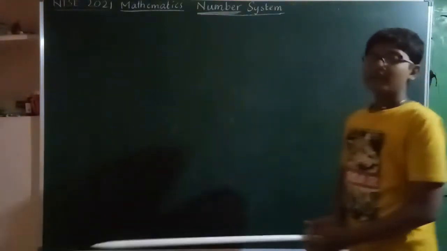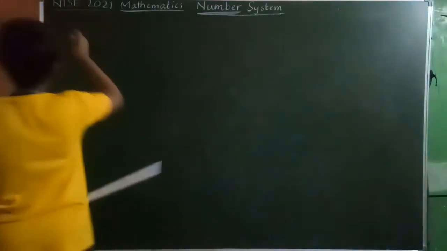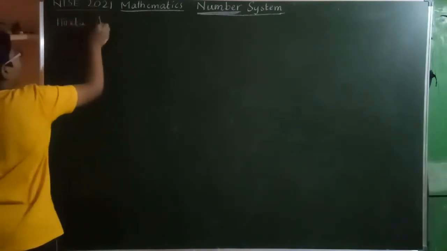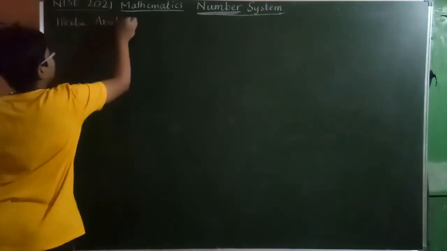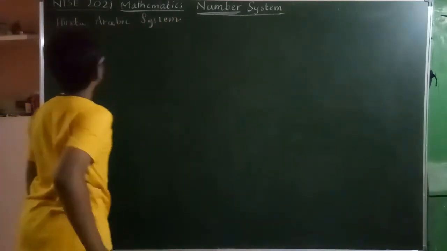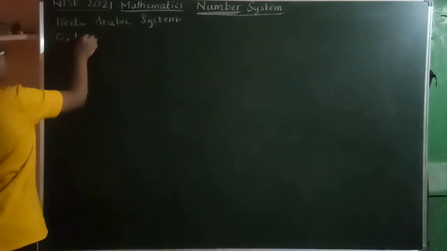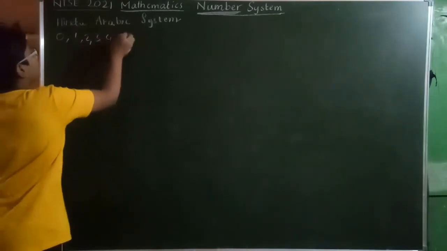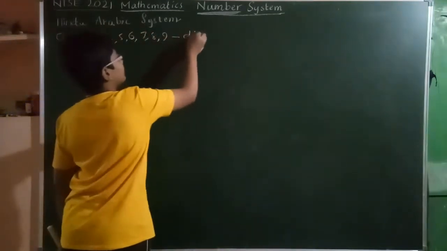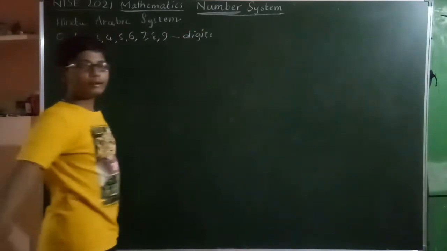In India we are using a special system of numbers which we call the Hindu-Arabic system, in which 0, 1, 2, 3, 4, 5, 6, 7, 8, 9 are called digits.